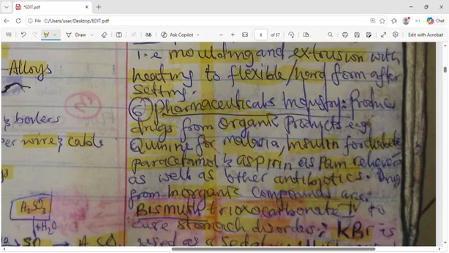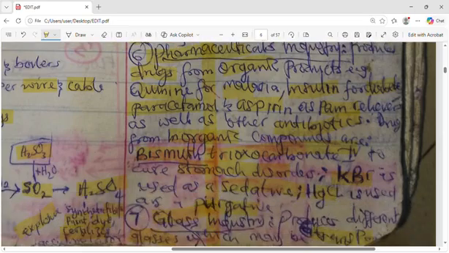The drugs can also be from inorganic compounds. Like bismuth is inorganic, bismuth subcarbonate. This one they can use to cure stomach disorder. We also have potassium bromide, KBr. This one is used as a sedative. So you can just say KBr calms the brain, to sedate, to calm someone's neurons.